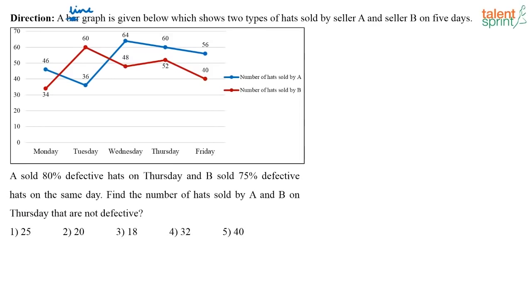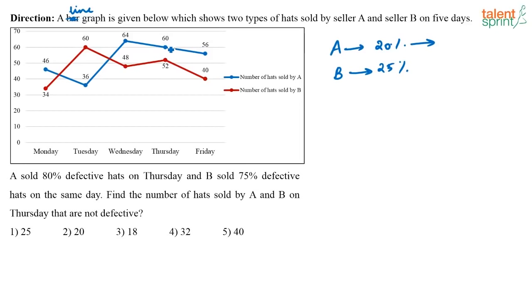A sold 80% defective hats on Thursday and B sold 75% defective hats on the same day. Find the number of hats sold by A and B on Thursday that are not defective. So on Thursday A will sell 20% of good hats, right? B again will sell 25% of good hats. So you have to find out the number of hats sold by A and B that are not defective on Thursday.